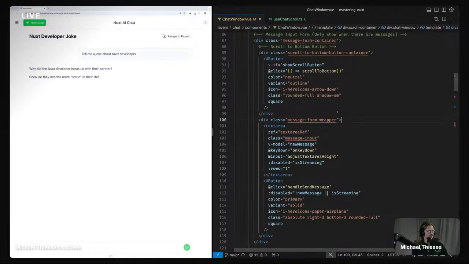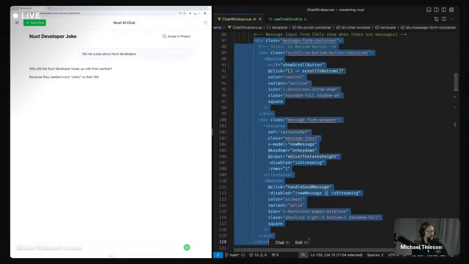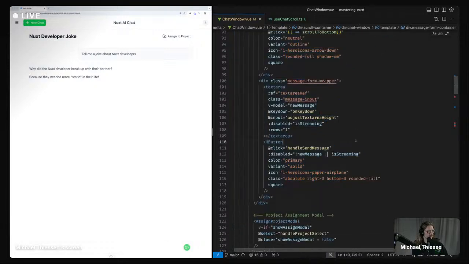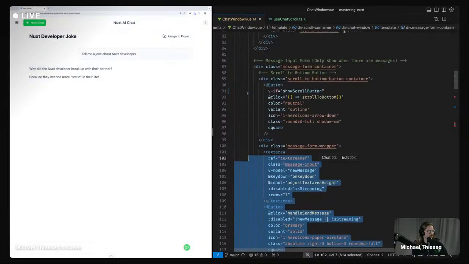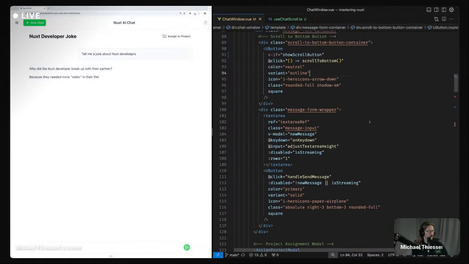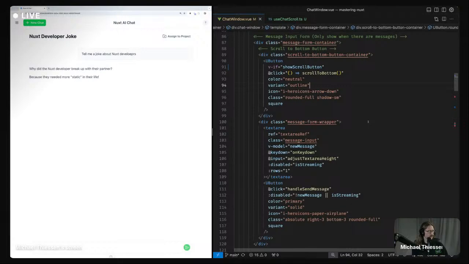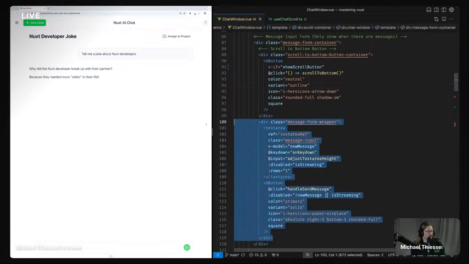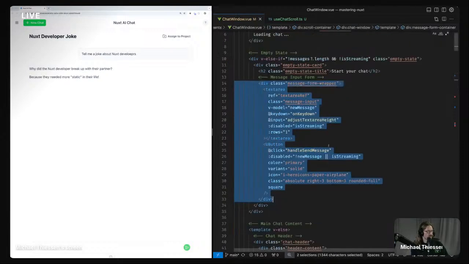So we've got this component, this message input form, and I want to make this a separate component. So the question is, I've got the input here, and I think it's exactly the same as this input.